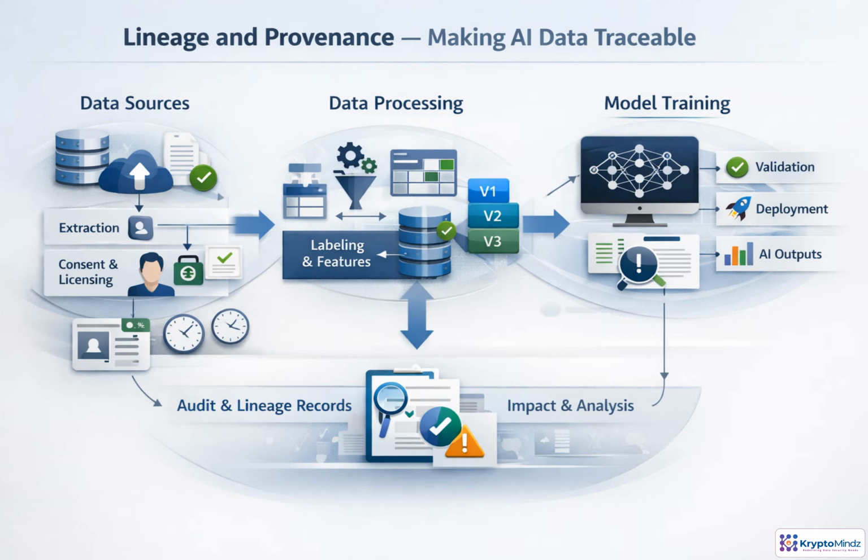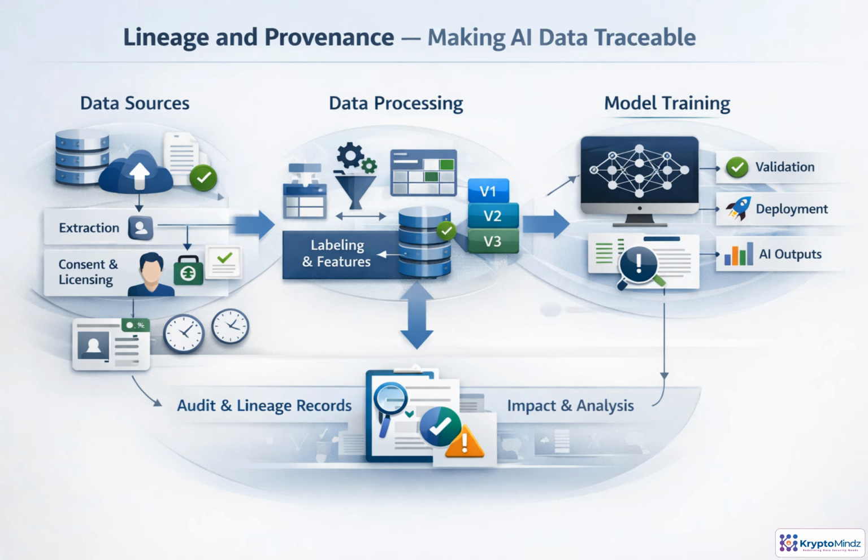Lineage is the chain of evidence behind an AI system. It begins with source context, where the data came from, when it was extracted, who owns it, and whether consent or licensing allows its use. As data is cleaned, labeled, transformed, and versioned, each step should leave metadata behind. That record connects datasets to feature sets, training runs, validation results, deployments, and even inference logs.